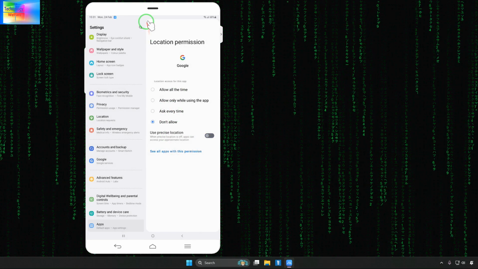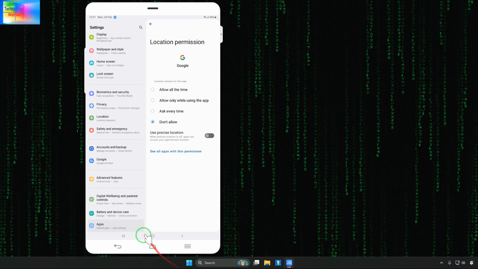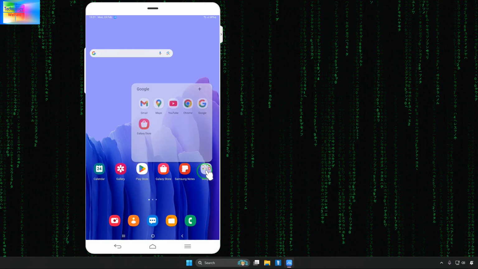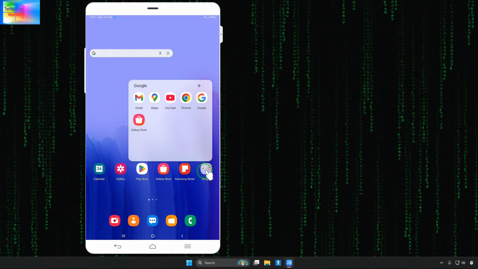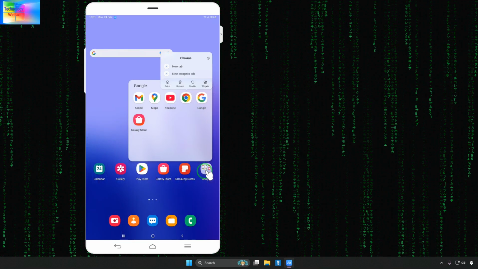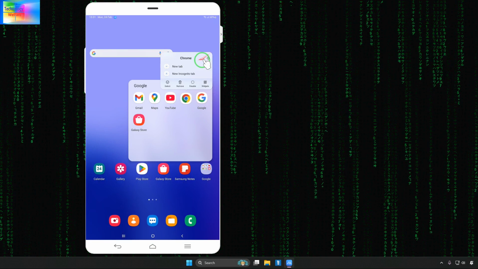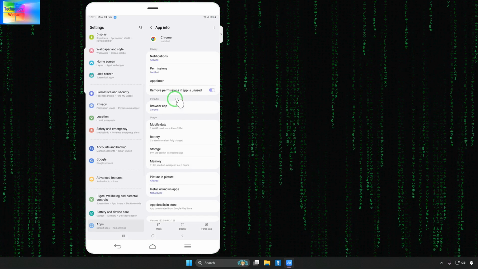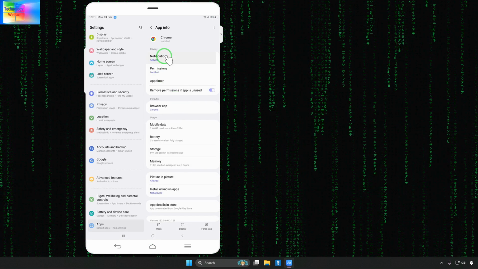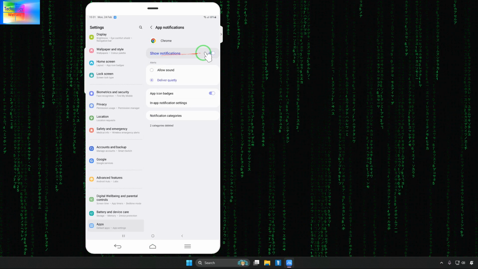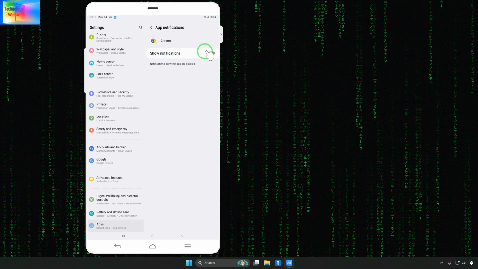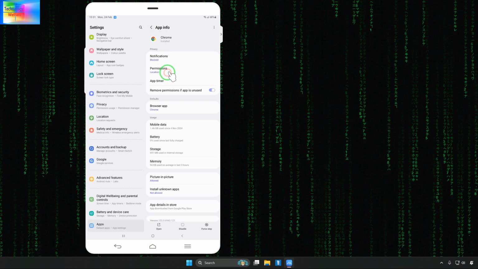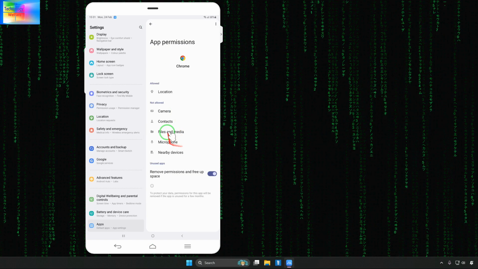So let's see, now we will cut it from here, and once again we have another product of Google, that is the Chrome browser. We will hold the Chrome browser and click on the help icon. After holding, of course we will click on the help icon, and then click on notifications. In notifications we will make it disabled, and now in permissions we will once again navigate to location.